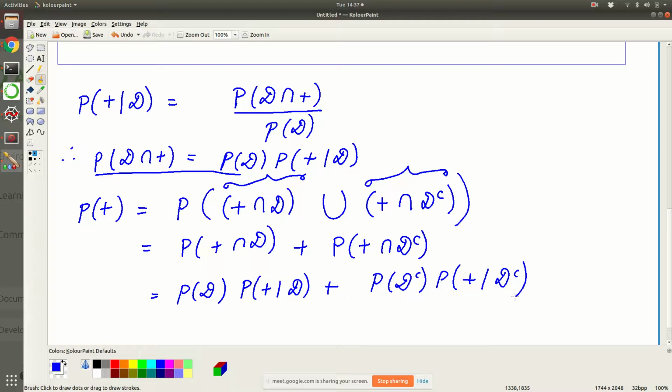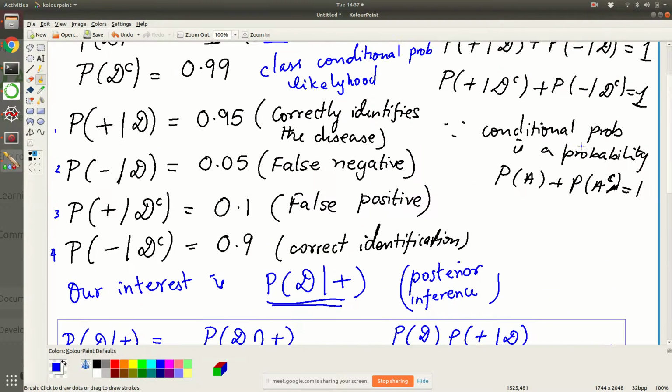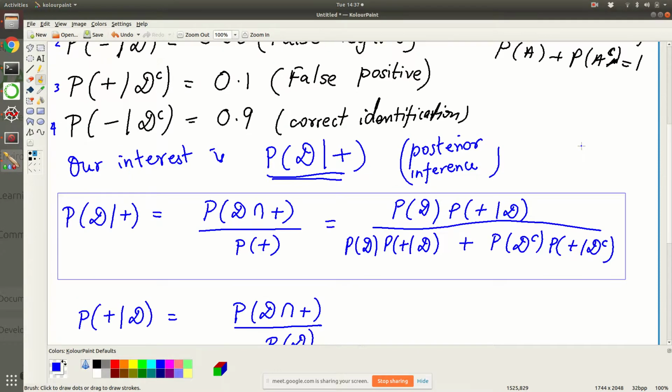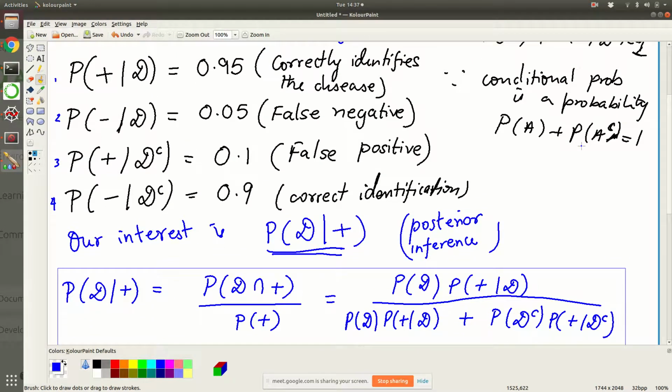All right. So that is good. Now let's put in the numbers. When you put in the numbers, you have probability of disease, probability of positive given disease, plus probability of disease complement into probability of positive given disease complement. So all the things we have put. Now we have all the details necessary to compute our probability. So let us do that. We will use the details that we have and try to answer.